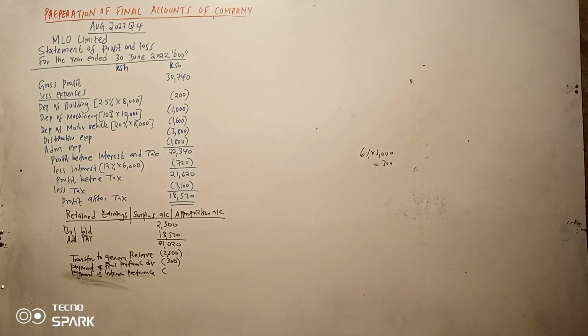So ukienda kwa trial balance we have preference interim ni 150. I don't think sio kama unaiona somewhere hapa. Okay, let me see, ngoja.